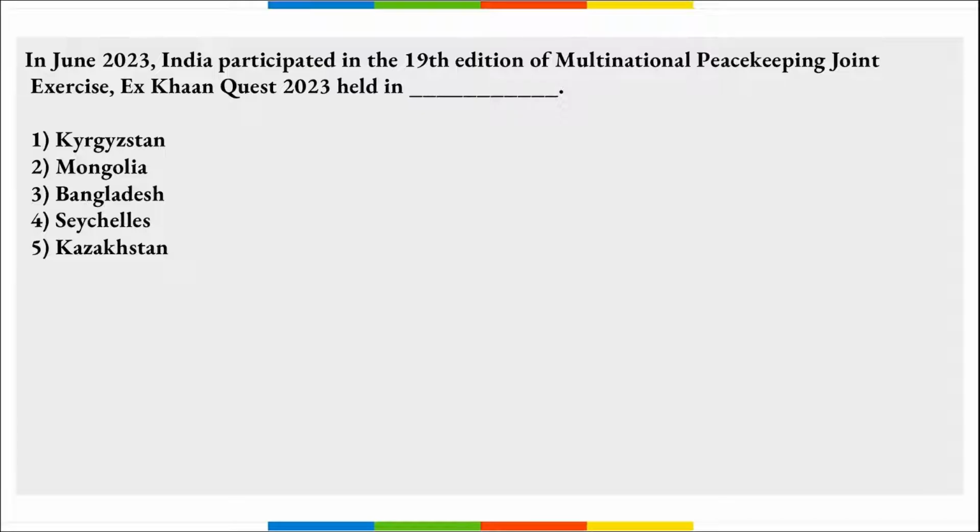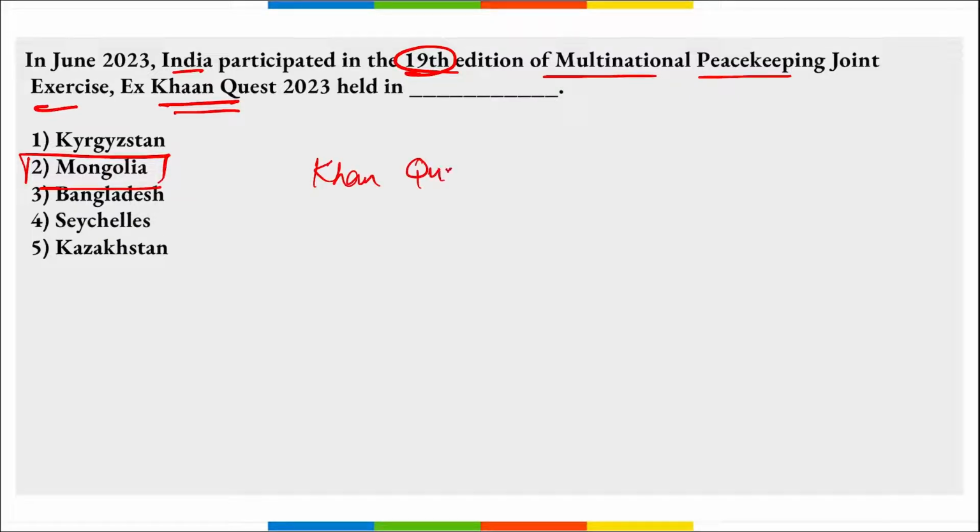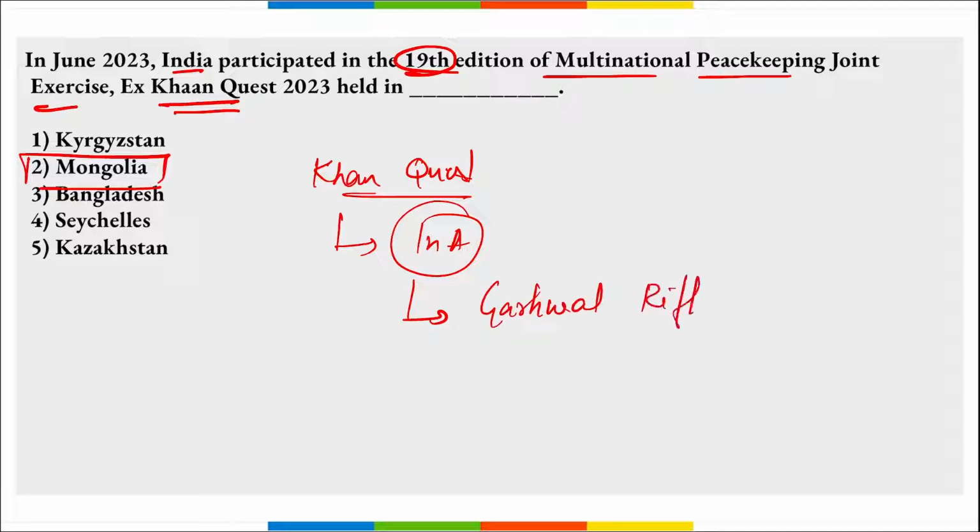Next, in June, India participated in the 19th edition of the multinational peacekeeping joint exercise, that is exercise Khaan Quest. This exercise was held where? It was held in Mongolia, right? Khaan Quest. Correct? This exercise was held in Mongolia, and the Indian Army took part in this particular exercise, right? And which contingent from the Indian Army took part? It was your Garhwal Rifles that took part in this particular exercise. Correct? And this was scheduled to be held from 19th of June till 2nd of July.